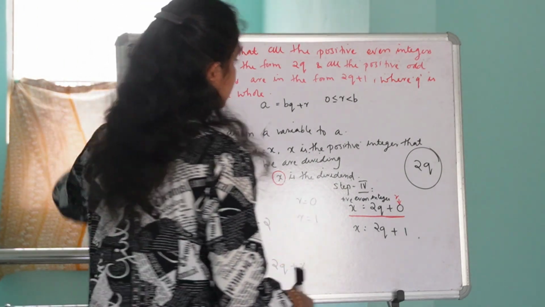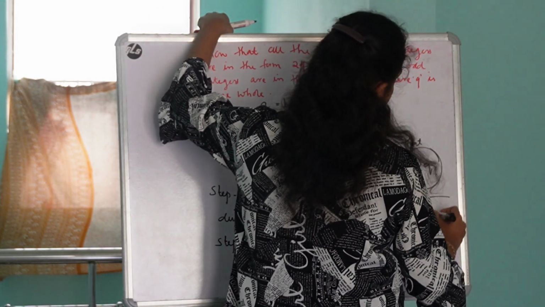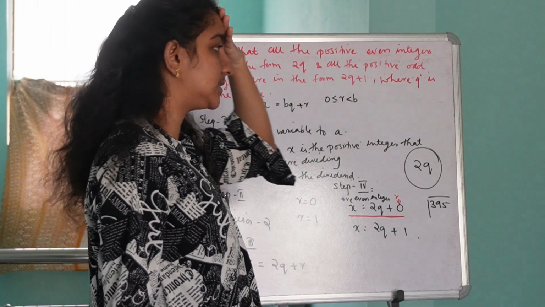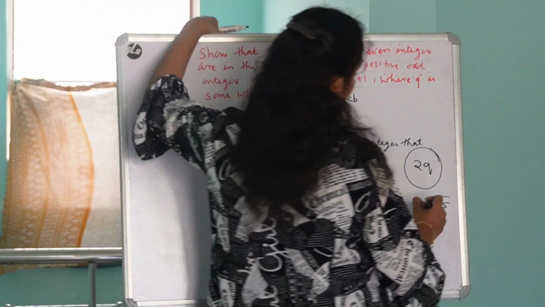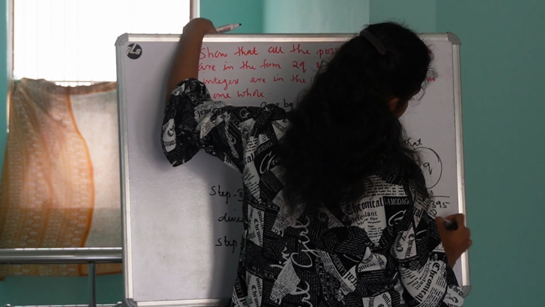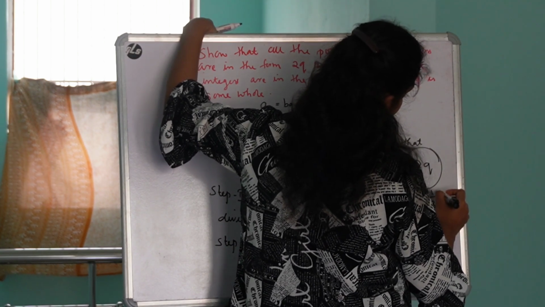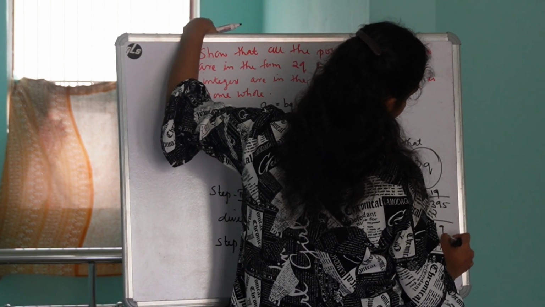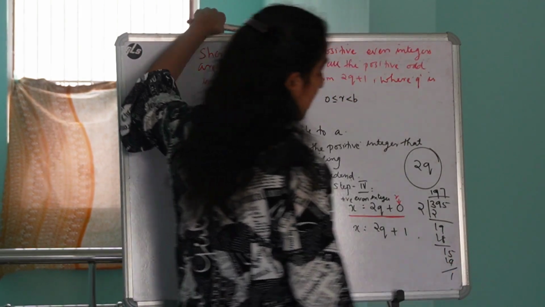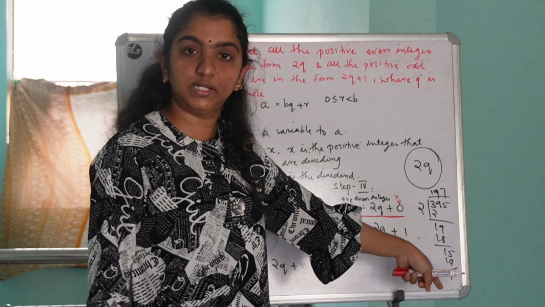Let's see some examples. Say for example, 395 is an odd number. So let's divide it by 2. The remainder obtained is 1.